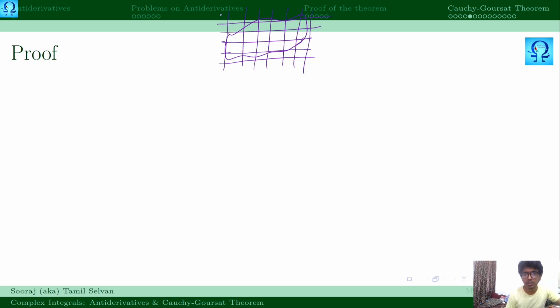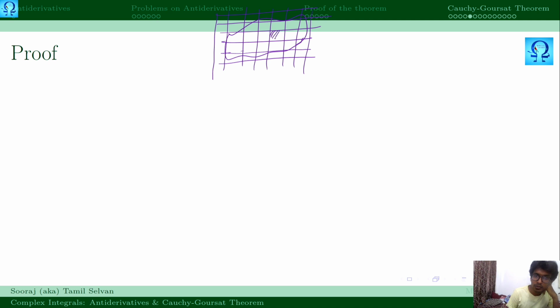That spacing is completely up to you. You can fix the spacing as you want. So we draw lines parallel to the real and imaginary axis and try to cover the region with squares. Here this is a part of a region.